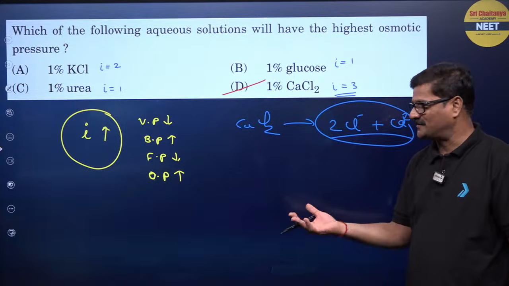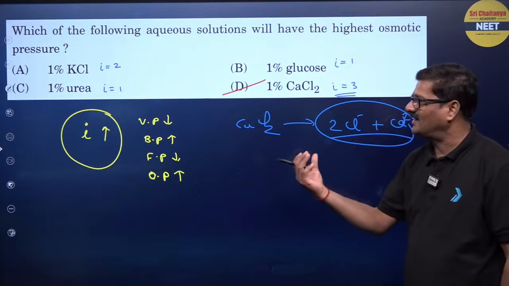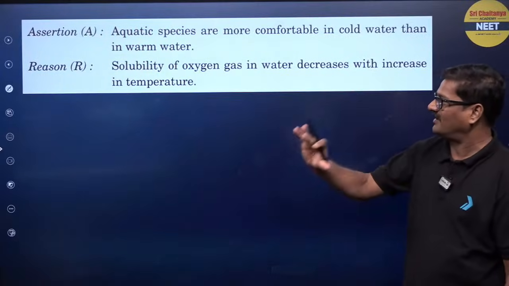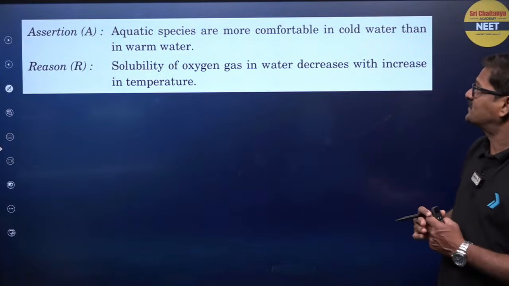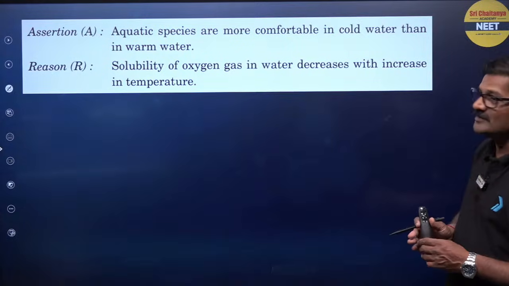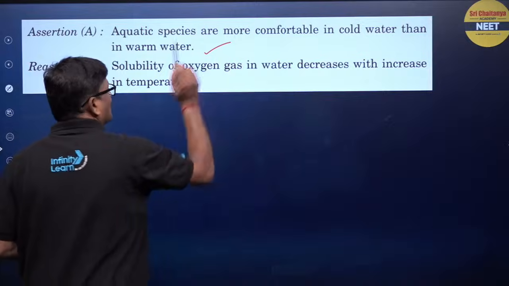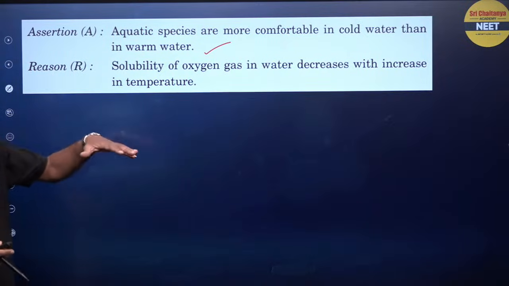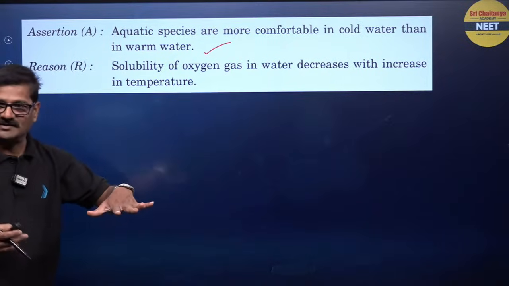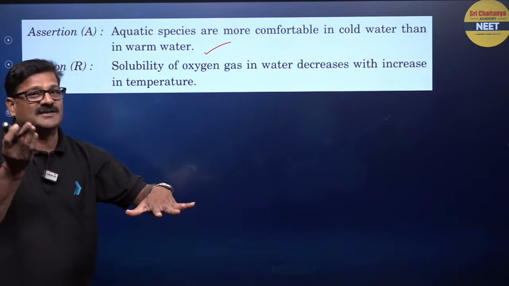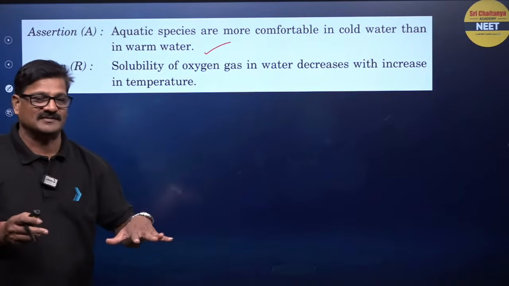So it's a live interactive session. Please interact with us and we'll do one more question. Ready? Aquatic species are more comfortable in cold water than in warm water. Yes, it is absolutely true. Why? Because of the solubility of gas in water. If the sun increases in summer, the temperature also increases.